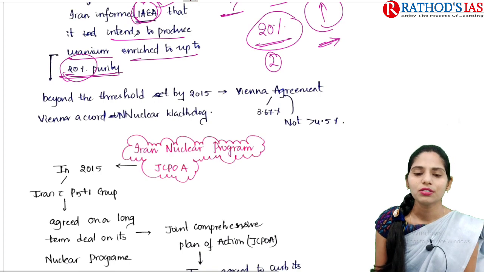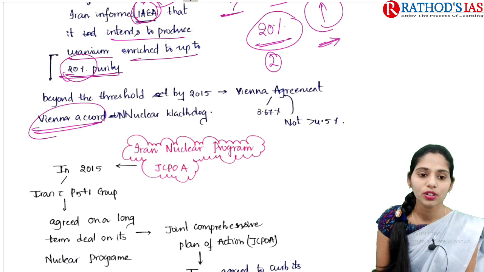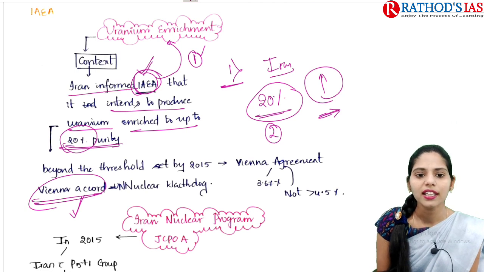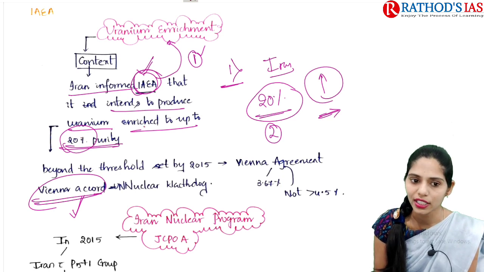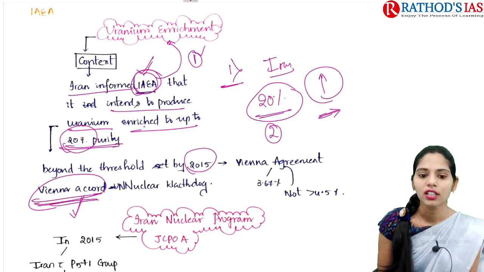And the next important one is, what is the Vienna Accord which is mentioned in this article. So you need to refer to this Vienna Accord as well. Now let us see the context once again. It says that Iran informed IAEA that it intends to produce uranium enriched up to 20% purity, which is beyond the threshold limit set by the 2015 Vienna Accord.